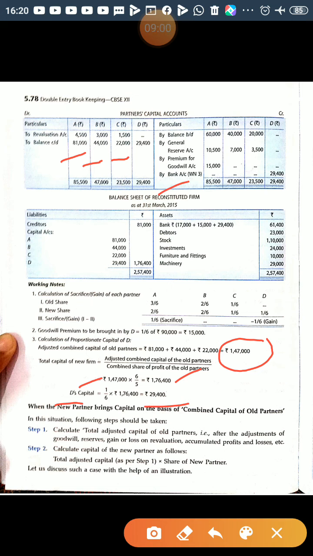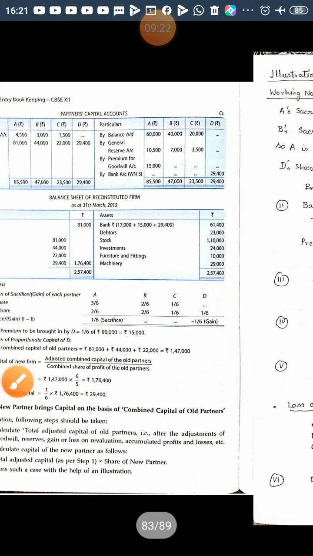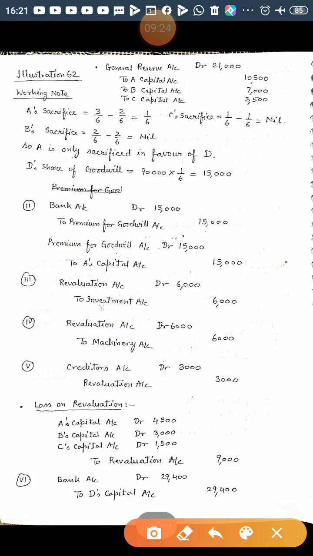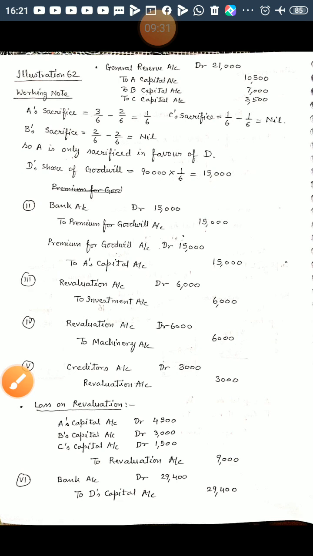So they have shown here by bank 29,400. Now balance is this. So all these balances should be put in the balance sheet, and bank will be added 29,400. Now bank balance becomes 61,400. This is all about it, and the journal entry is bank account debited to D's capital account 29,400. So this is all about this question.